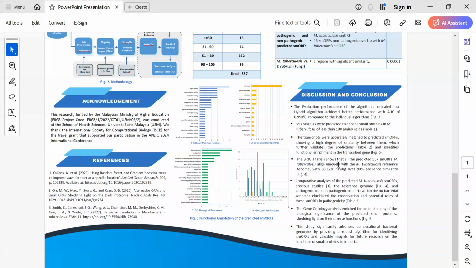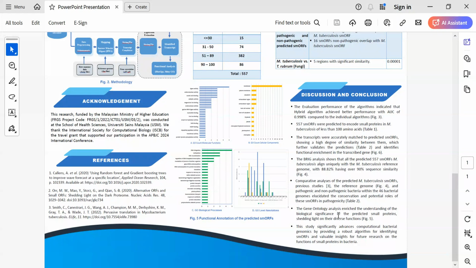The analysis shows that the predicted 557 regions of Mycobacterium tuberculosis align uniquely with the reference genome, with 88.82% having over 90% sequence similarity. The comparative analysis of the predicted Mycobacterium tuberculosis small proteins, including the previous study, the reference genome, and pathogenic and non-pathogenic bacteria within the 46 bacterial genomes, elucidates the conservation and potential roles of these small proteins in pathogenicity.